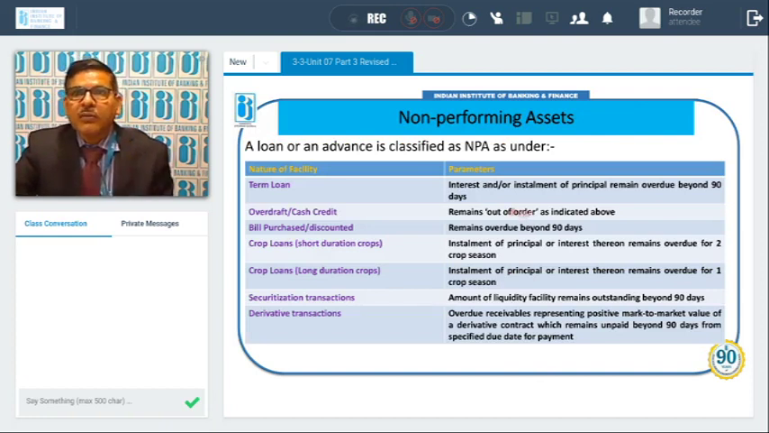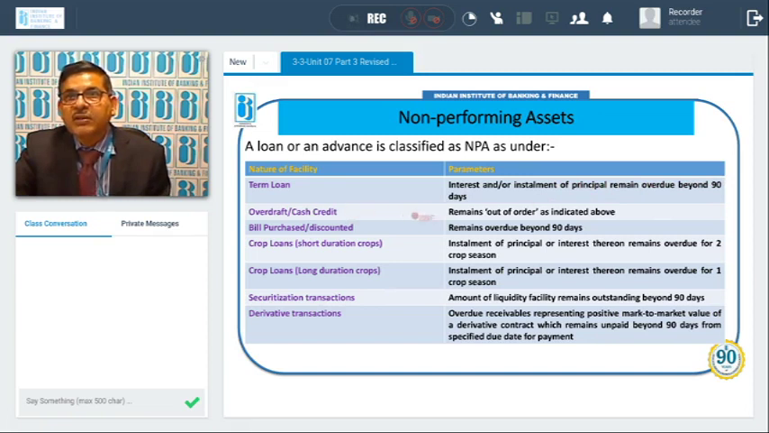Now, what are the conditions for classifying an account as NPA? There are conditions. So we will discuss facility wise. Suppose it is a term loan. In case of term loan, if interest and or installment of principal remain overdue beyond 90 days, then only the account can be due for classification of NPA. The important thing is note the days. Interest or installment of principal remain overdue beyond 90 days, then account will become NPA.